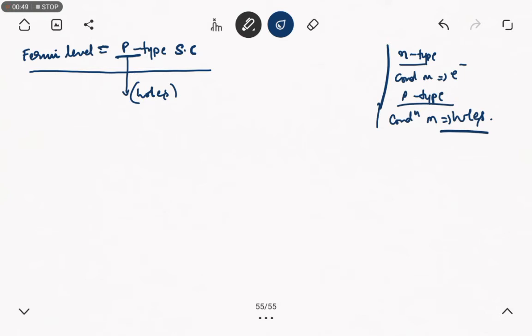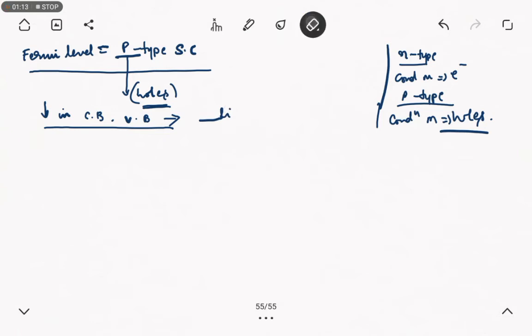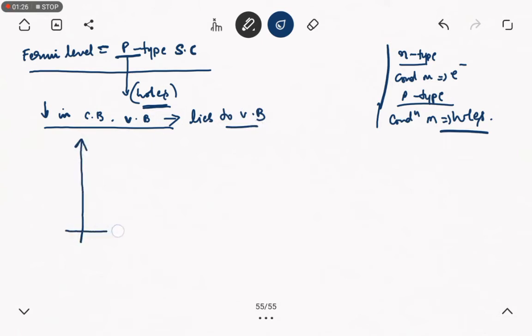So here the Fermi level, since the carriers are holes, lies near the valence band. Why? Because the density of energy states occupied by electrons is very low in the conduction band when compared to the valence band. So obviously, if it is less in the conduction band and more in the valence band, it lies close to the valence band. We can understand this easily by the energy band gap diagram.